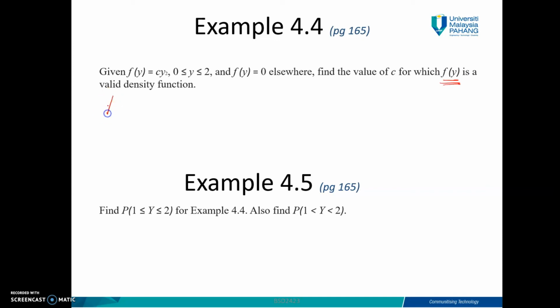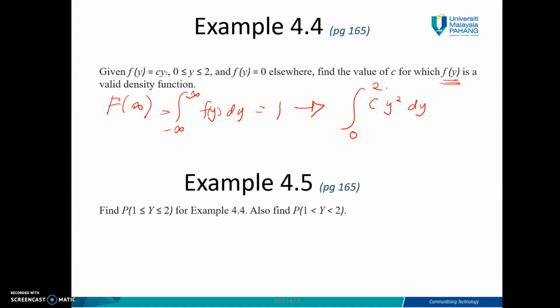So you will have the integral from negative infinity to infinity of fy dy, and this should be equal to 1. So here, fy is cy square dy from 0 until 2, and this should be equal to 1.